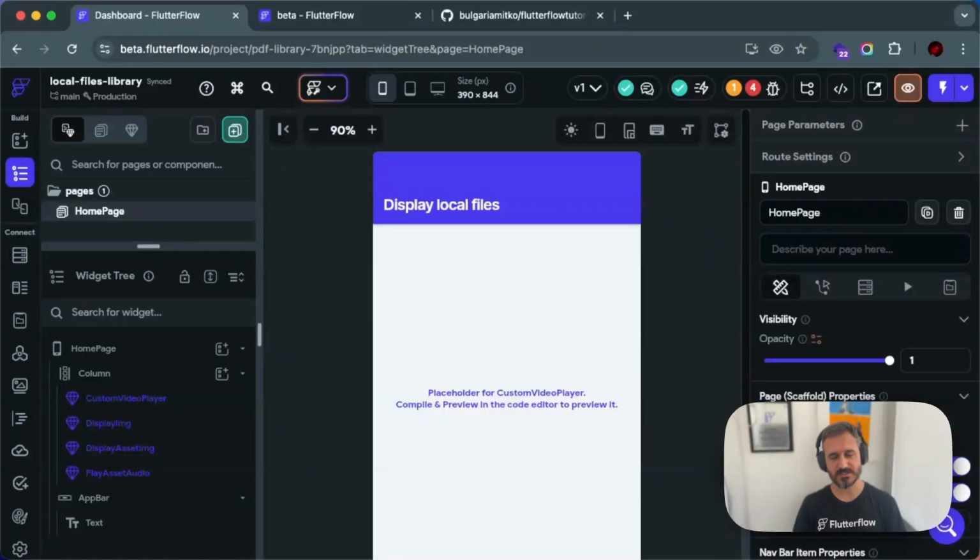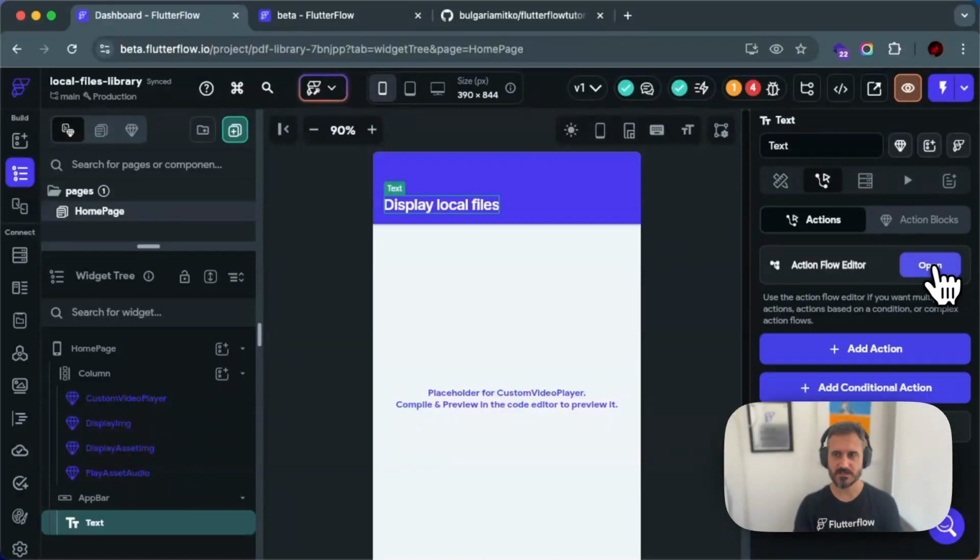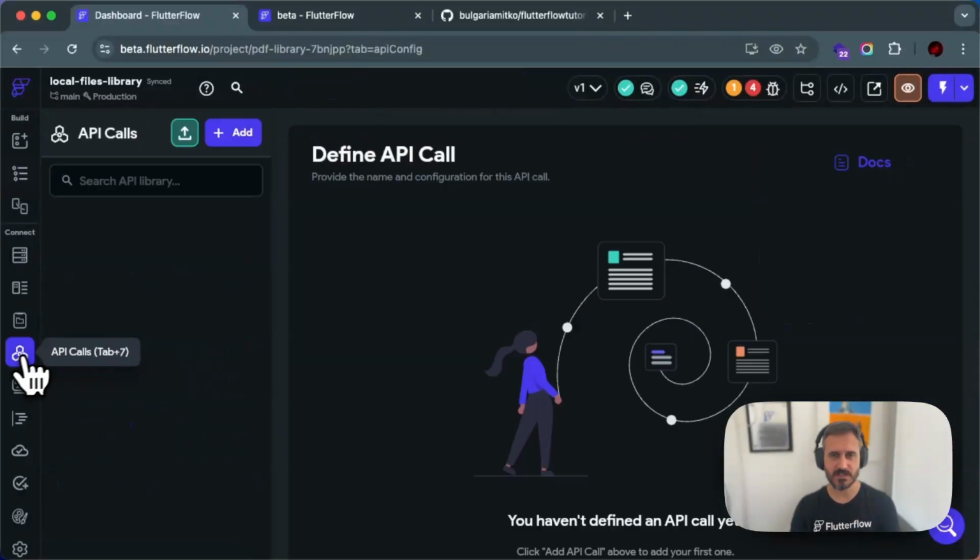So, for example, instead of setting up the API calls from over here, you'll be able to go over here and just open the action flow editor, sorry, and then you'll be able to have access to those API calls, even though you haven't implemented any API calls, you still have access to them, which is amazing.